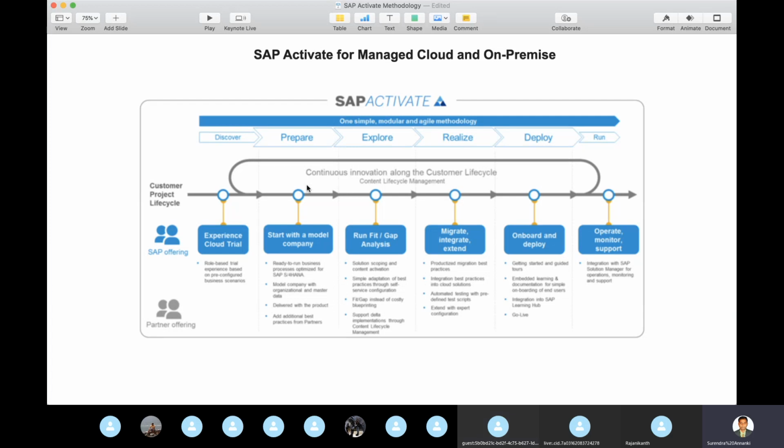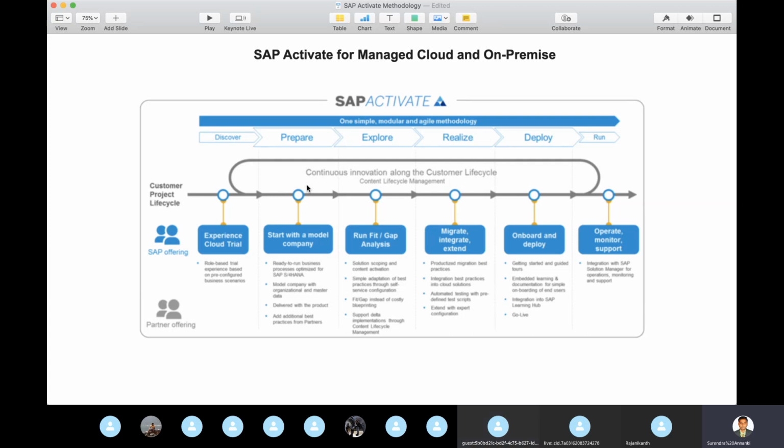In the project life cycle, there is the discover stage earlier, where we are building the system. It mainly covers project preparation, explore, realize and deploy. Once deployed, it goes to production support. That's what this slide shows.